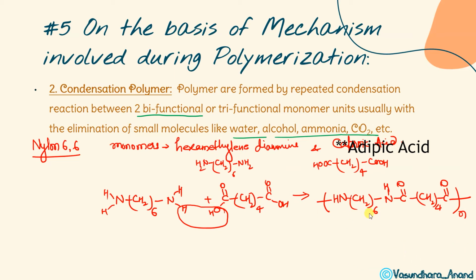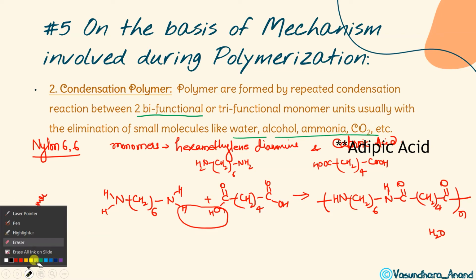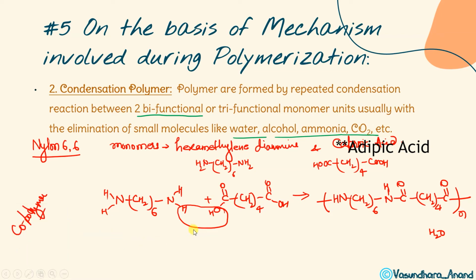So this is the example. On the basis of monomers, if I say which type of polymer it is, because two different types of monomers are used, we can say that it is a copolymer. Yes, this is a copolymer, and along with this, water molecules come out, N molecules. And what will be the formula for this N? This is not exactly H2O. Whatever the number of molecules we are using, like N molecules of this or N molecules of this, this will form 2N minus 1 water molecules that will come out.